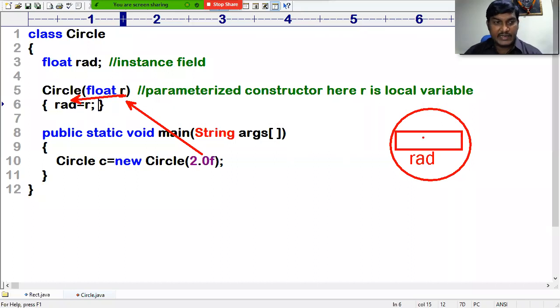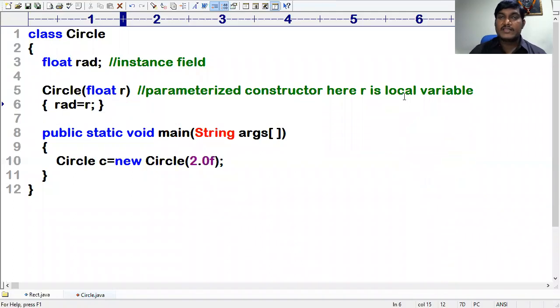Rad means here, now 2.0f is assigned to rad, but this object is referred to by what, gentlemen? This object is referred to by C. This is what exactly happens when this particular line is executed. But as I told you many times, whenever the constructor is called, first an object of the class is instantiated. Number two, whatever fields exist in the class, memory is allocated for those fields. Number three, whatever logic you have written inside the constructor will be executed. Now the radius of C is initialized with what?